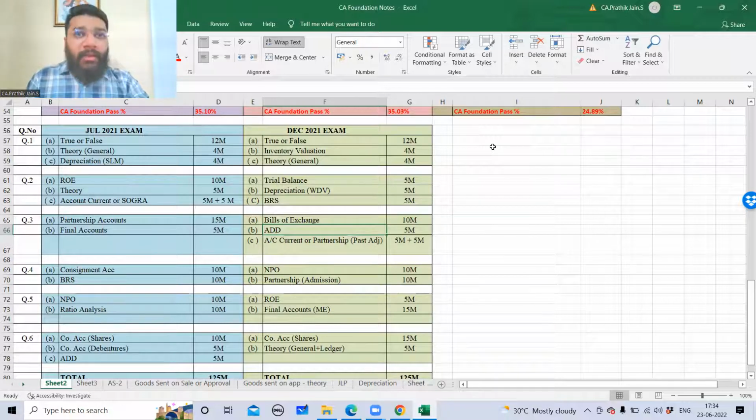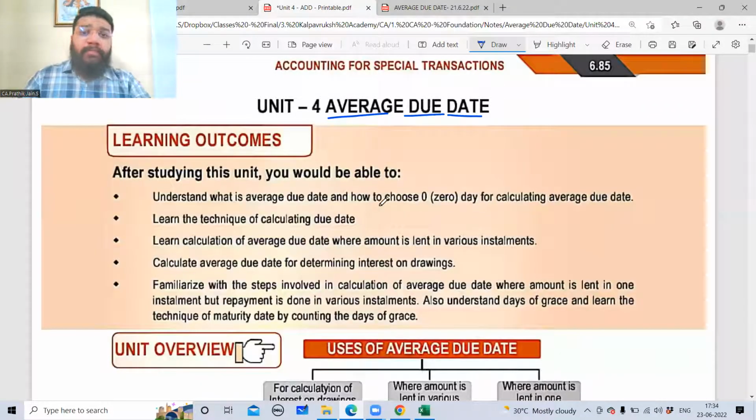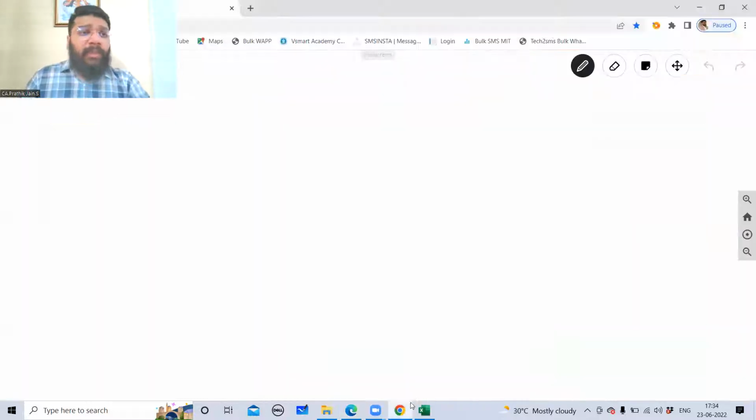So in every attempt you see there's a question for 5 marks. It has not crossed 5 marks, but it is 5 marks. Okay, so let's come back, guys. Before I theoretically explain what an average due date is, let me give you an example. Through an example, I can make you understand the concept of average due date.